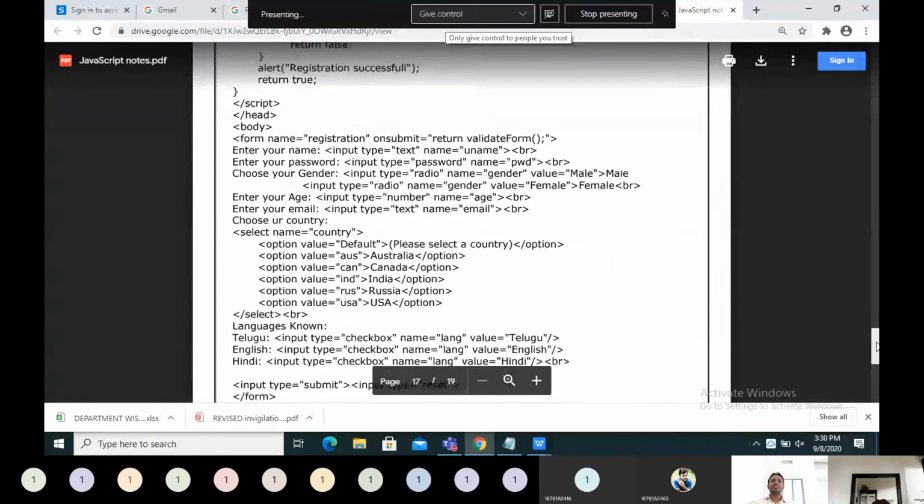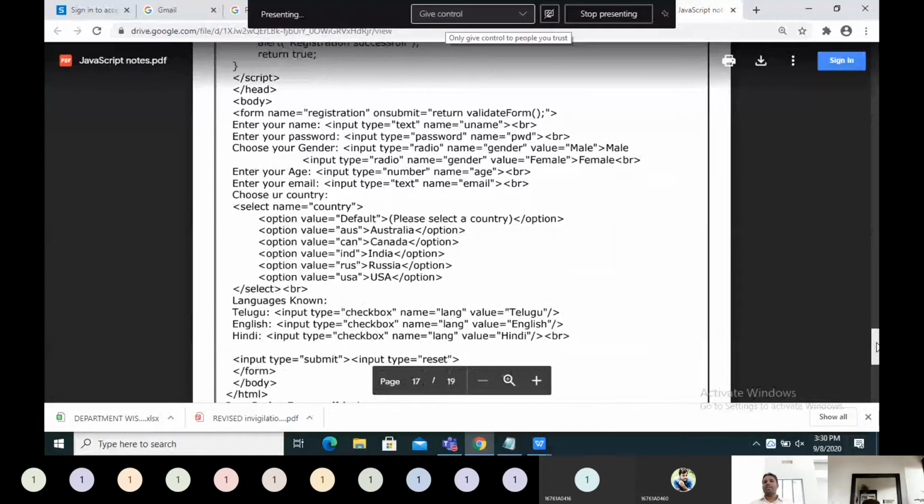First, let us see the HTML program. So here: HTML, head, title, and then body. Of course, in the head section they wrote a script. We will see that one. In the body section there is a form.